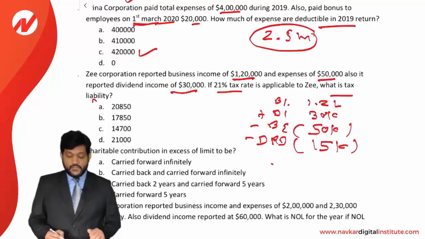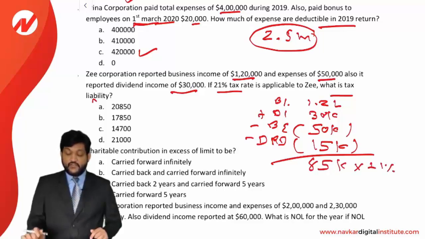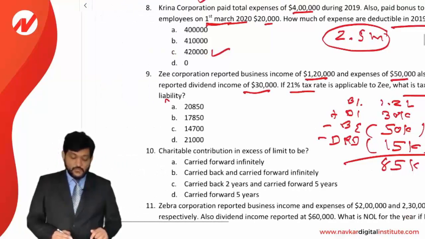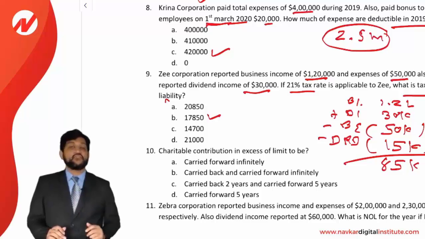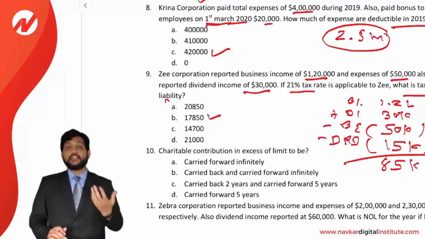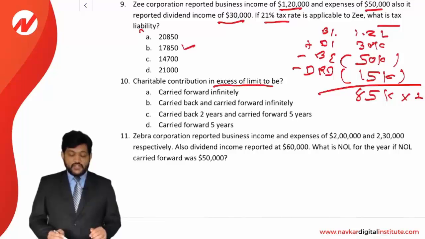Okay, now let's take the difference. 1,20,000 plus 30,000 less 50,000 less 15,000. So it is coming to 85,000. 85,000 is going to be your taxable income, and if we apply the 21% flat rate, then 85,000 at 21% will be 17,850. So the correct option is B, 17,850. You need to just add all the incomes and remove DRD as well. So after removing DRD, your taxable income is 85,000, and with the 21% flat rate being applicable, the tax is going to be 17,850.